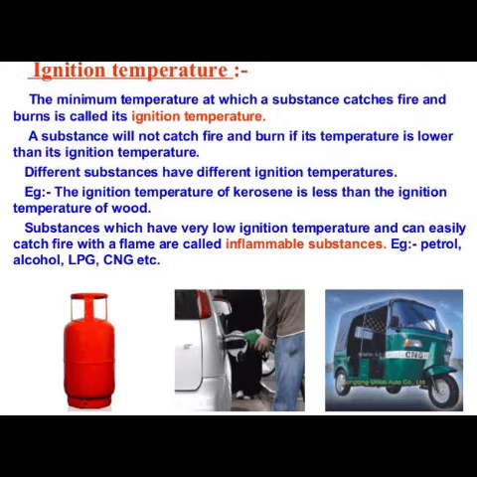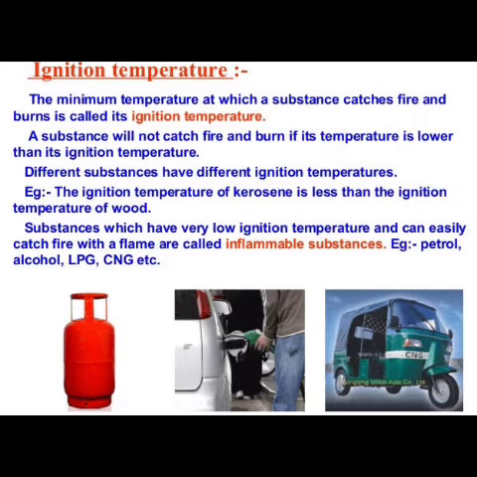If you notice, in our surroundings there are so many substances which can easily catch fire. For example, petrol, LPG, CNG gas, or dry grass. These substances easily catch fire because their ignition temperature is very low.